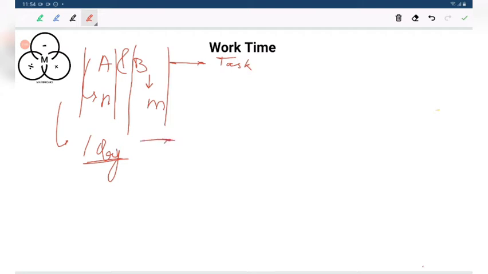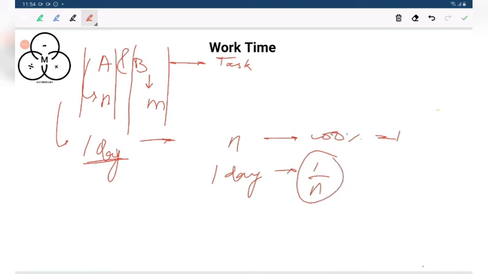If the total task is 1, then in n days he is completing 100%, which equals 1. So in one day he is completing just 1 by n part of the task, and that is the concept of work time.